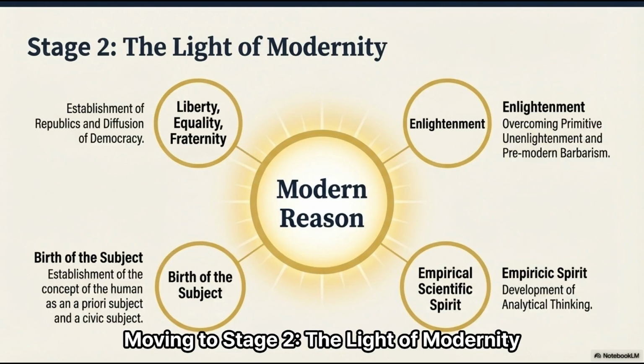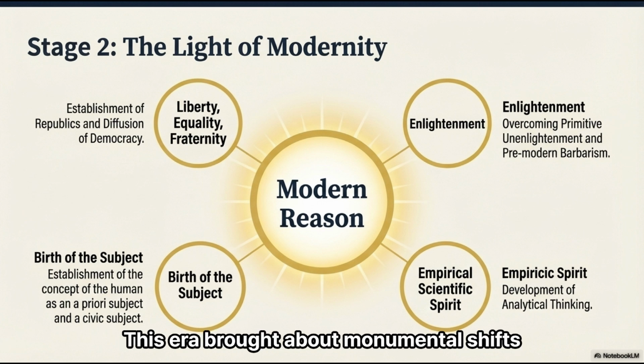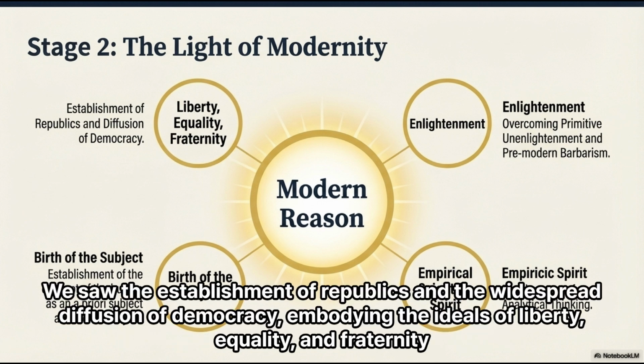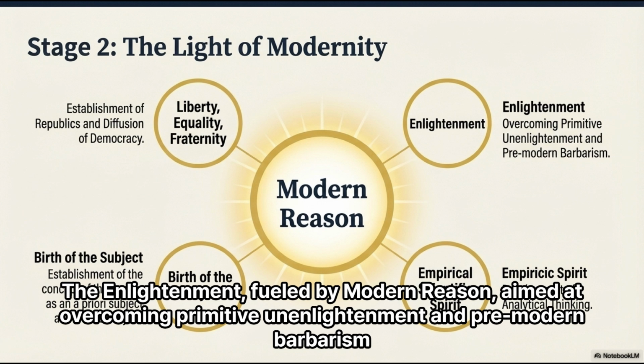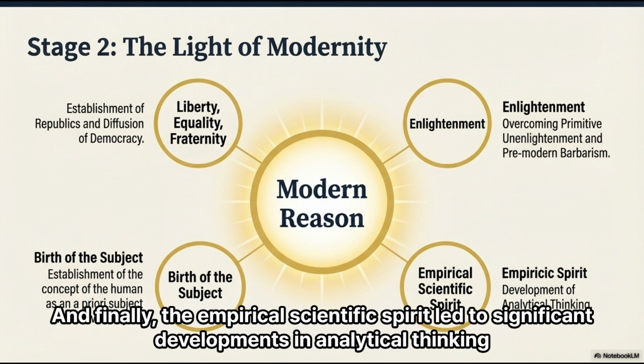Moving to stage 2, the light of modernity. This era brought about monumental shifts. We saw the establishment of republics and the widespread diffusion of democracy, embodying the ideals of liberty, equality, and fraternity. Modernity also marked the birth of the subject, the establishment of the human as an a priori and civic subject. The Enlightenment, fueled by modern reason, aimed at overcoming primitive unenlightenment and pre-modern barbarism. And finally, the empirical scientific spirit led to significant developments in analytical thinking.